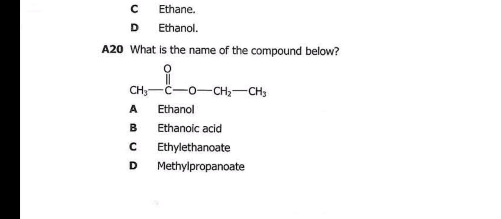Now for someone who has not done organic chemistry, it might be very difficult to understand why the answer is ethyl ethanoate. But if you look at the beginning of organic chemistry, there should be a general formula for these esters. I did some lessons on organic chemistry on my page, early this year. I did an introduction to organic chemistry. You can go through that.